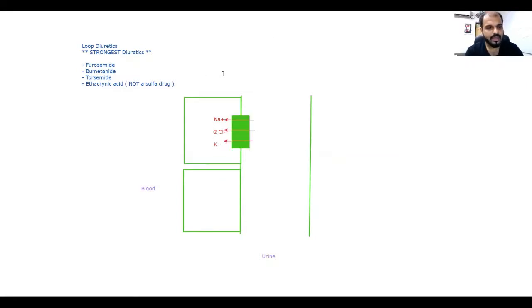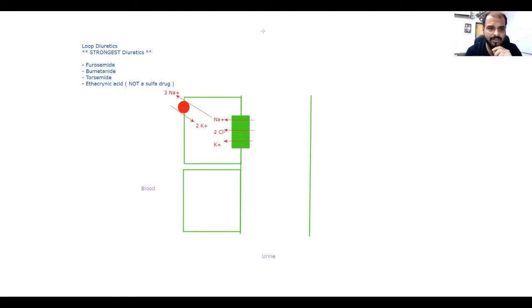What happens is that the sodium, again through the pump, what was the pump? The famous one, which is present on the basolateral surface. The sodium potassium. Yes, very good. The sodium potassium ATPase pump. It will move the sodium into the blood. The sodium will go into the blood, and what will be coming inside? Potassium. At the expense of what? The thing moving out is obviously sodium, and which are actually three sodium out, and how many potassiums in? 2 potassium inside.